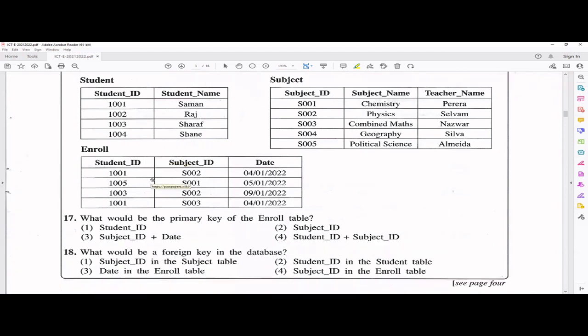Question 17, actually this question is not very good. We'll see why. Because they are asking what would be the primary key of the enroll table, right?